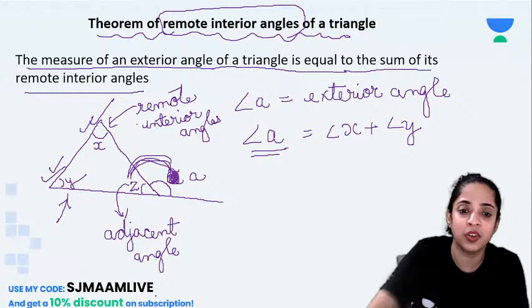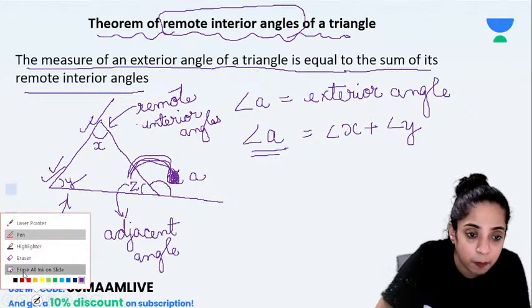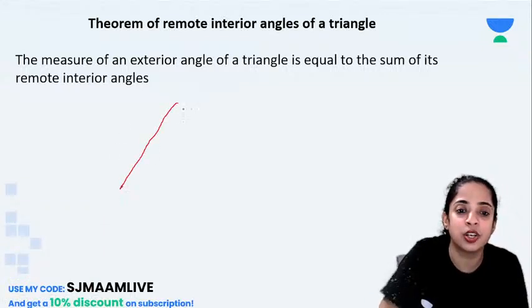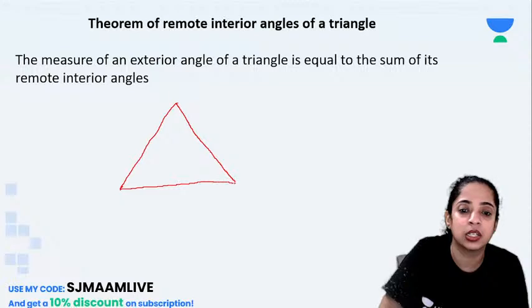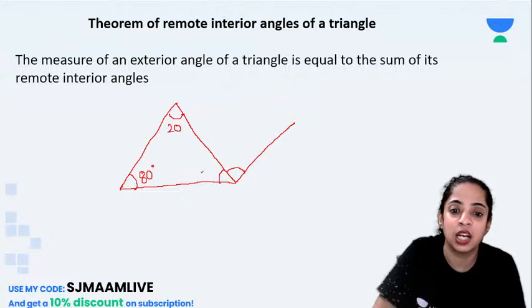Now if I make a triangle like this, wait, let me rub this off. Okay, now watch carefully, children. If I make a triangle like this, and I make this angle 20, this angle 80, and this angle also 80.